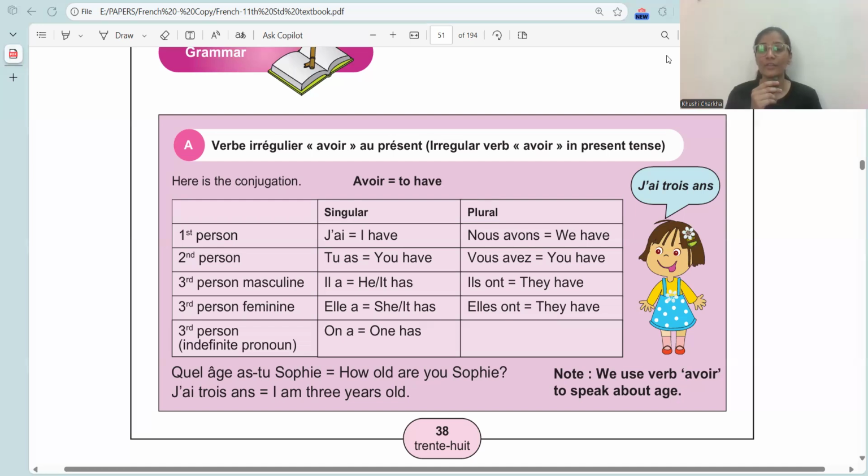Now in the plural column we have nous avons, we have. Vous avez, you have. Ils ont, they have. Elles ont, they have. These are the conjugations of the verb avoir in present tense.